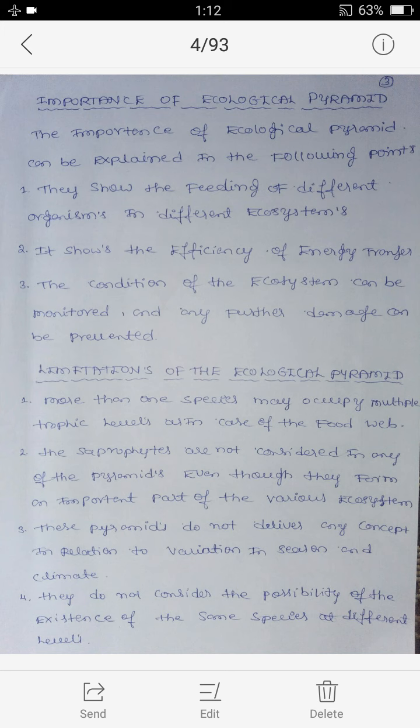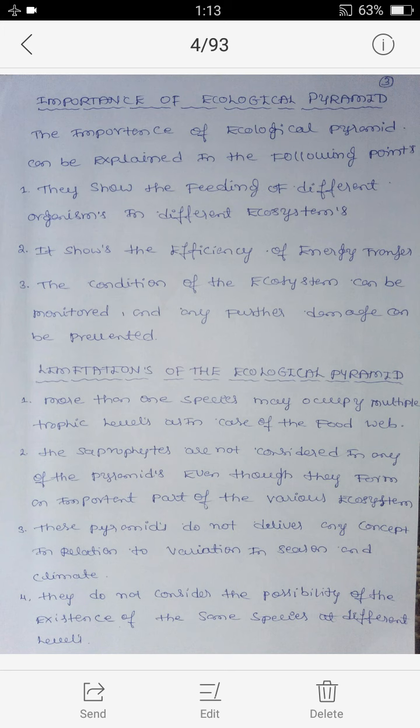Next is limitations of the ecological pyramid. First one, more than one species may occupy multiple trophic levels as in case of the food web. Second one, the saprophytes are not considered in any of the pyramids even though they form an important part of the various ecosystems.